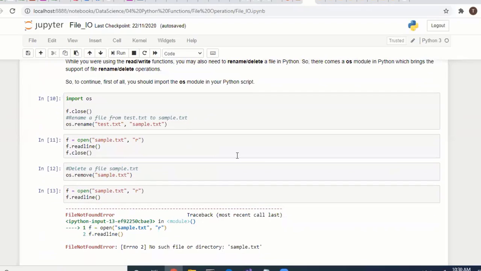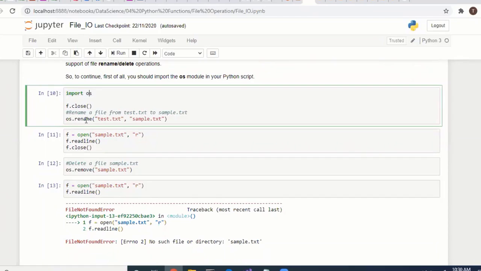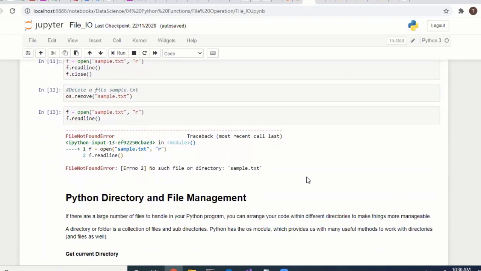You can use rename if you want to rename a file. Here, in this module, we are handling file-related operations: renaming a file or removing it. For everything we have to import os, because we are dealing with the operating system, and the operating system has that file. That's why we are importing the os module. Using os.rename to rename, and remove for deleting the file. After deleting it, a no such file or directory error will come.